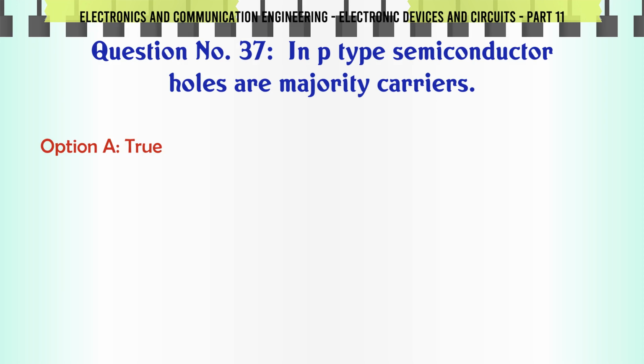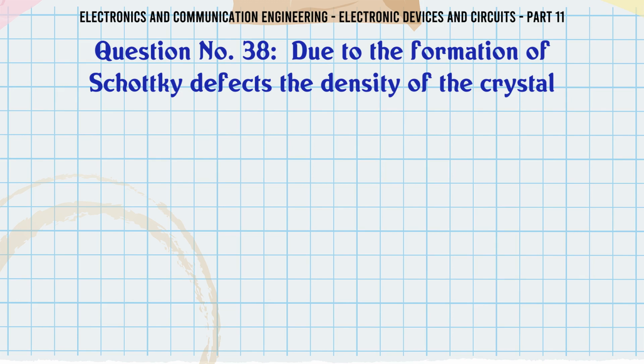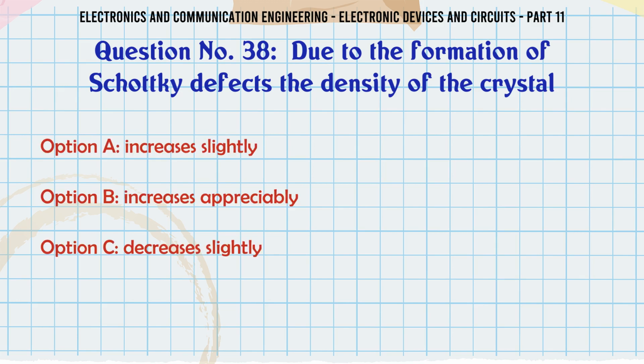In p-type semiconductor, holes are majority carriers. A. True, B. False. The correct answer is true. Due to the formation of Schottky defects, the density of the crystal A. increases slightly, B. increases appreciably, C. decreases slightly, D. decreases appreciably.